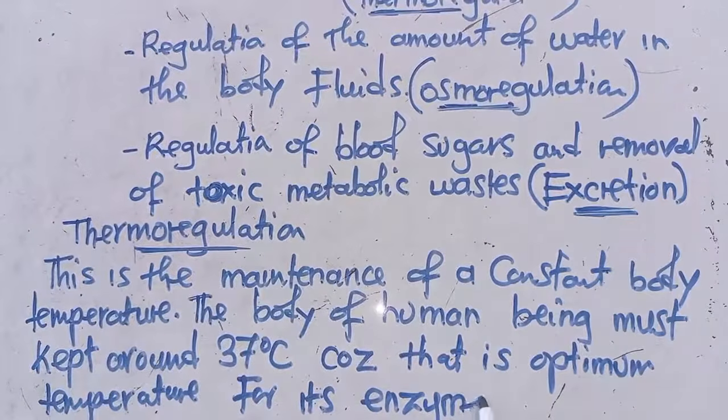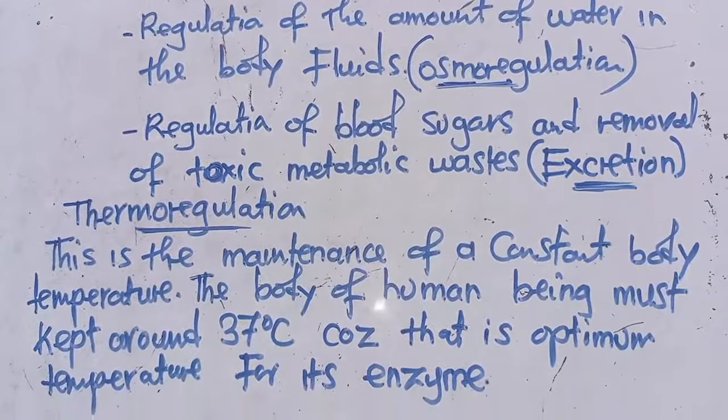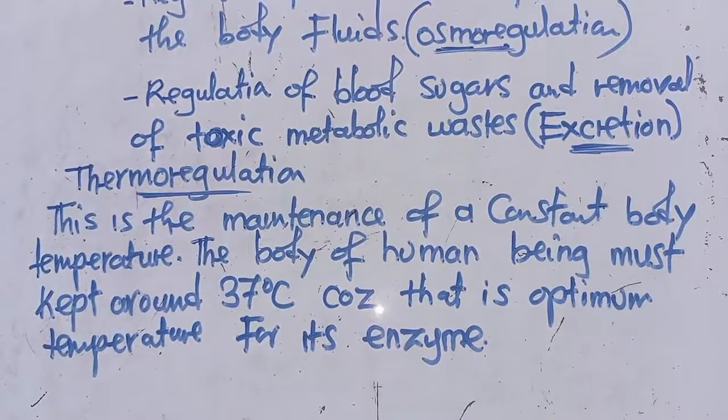We know what an enzyme is, isn't it? If a question was to come, what is an enzyme? An enzyme is a biological catalyst. Whenever we talk about a catalyst, it is something that will speed up a chemical reaction or reduce it.